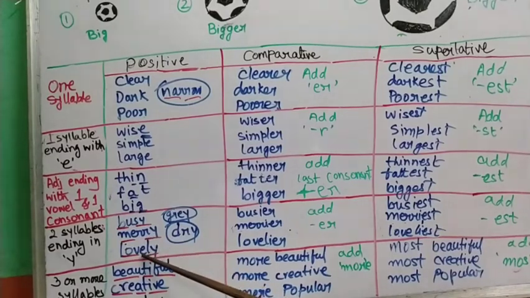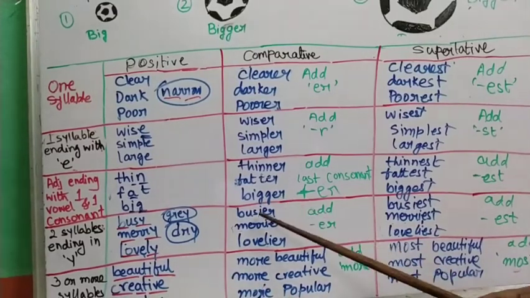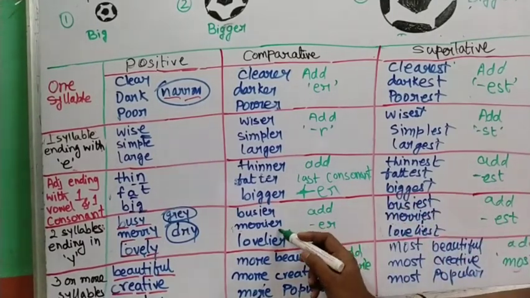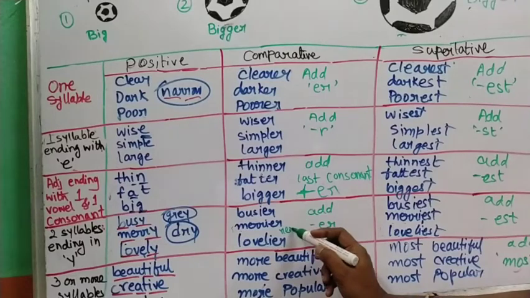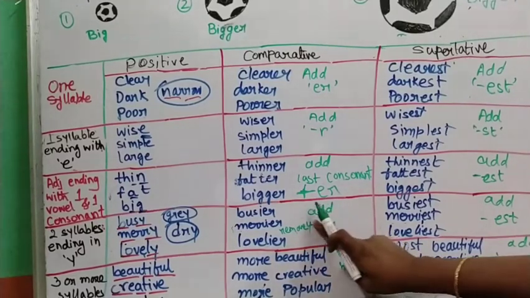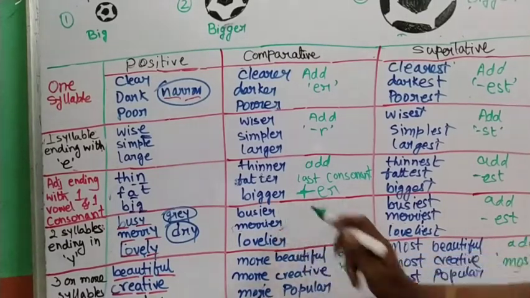merry, lovely. In this case, what will happen? We have to add er. Busy, we have to remove y and add er. I shall write it clearly, wait.